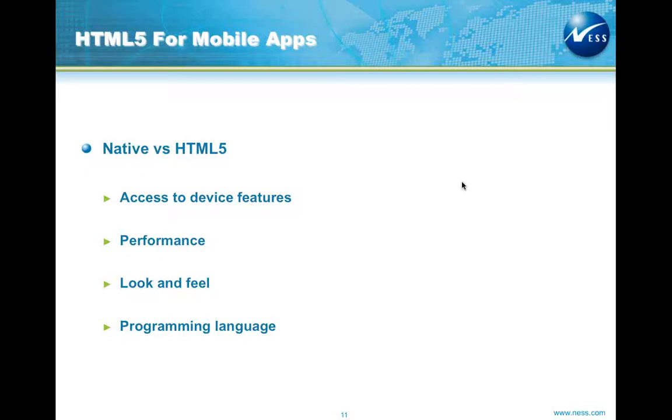Whereas for HTML5, there are web developers who are working on desktops, and with minimal training they can perform well on mobile applications as well, by using PhoneGap-like platforms to create hybrid applications for mobile. So this is the basic difference between native and HTML5 from the mobile application perspective.